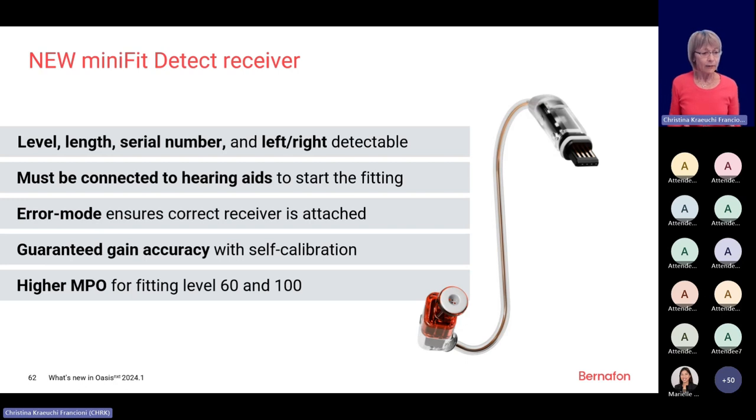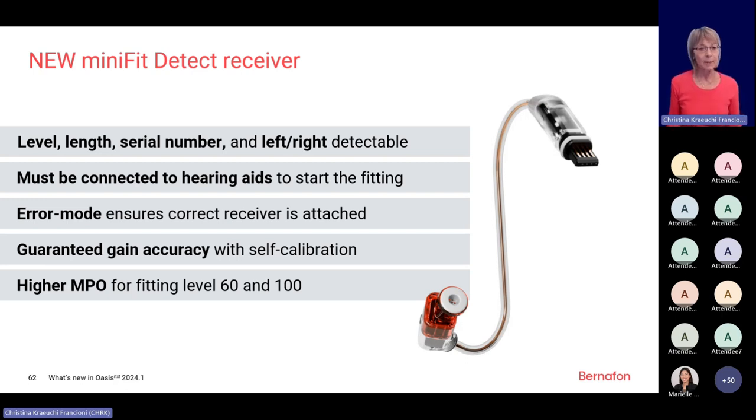There is an error mode which ensures that the receiver is actually attached. So what I mentioned before: if no speaker is attached, or the wrong speaker, then the LED on the hearing instruments will start to blink 4 times, repeated 4 times, so totally 16 orange blinks, to alert you that the speaker may be the wrong speaker.